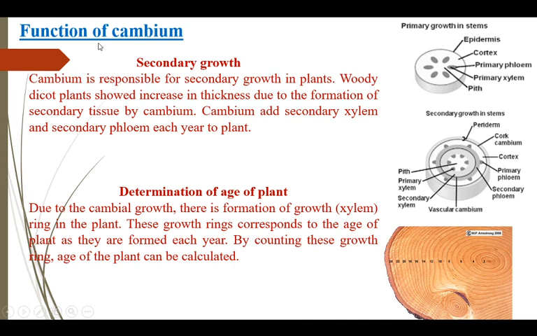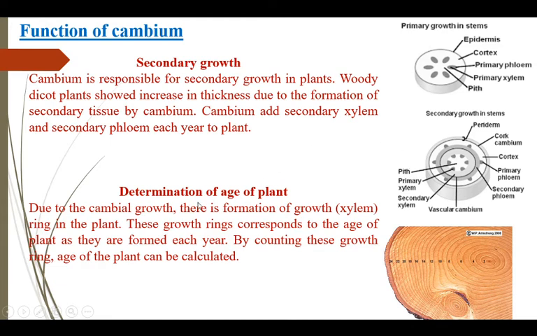Function of cambium. Cambium is responsible for secondary growth in plants, that is, increase in the thickness. The primary tissue is made up of primary phloem, primary xylem, cortex, epidermis and pith, whereas in secondary tissue there is increase in the thickness and it is made up of secondary xylem, secondary phloem and cork cambium.